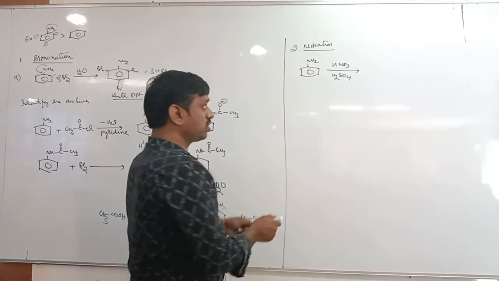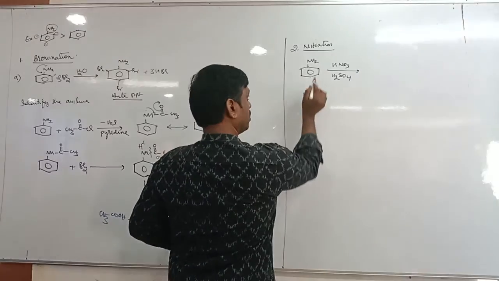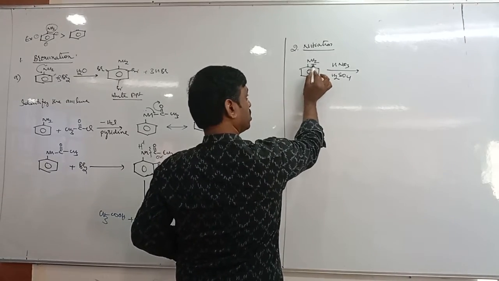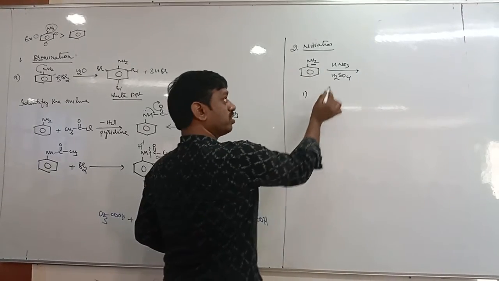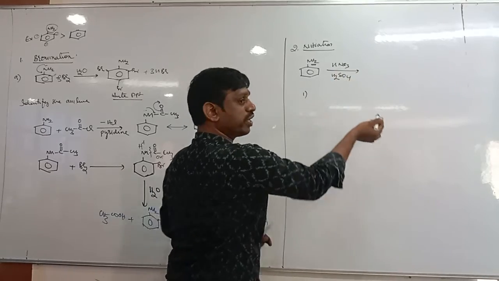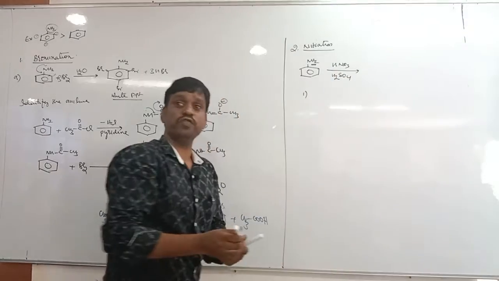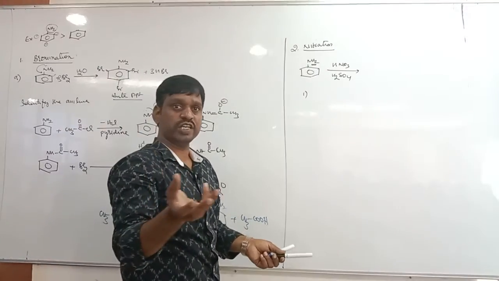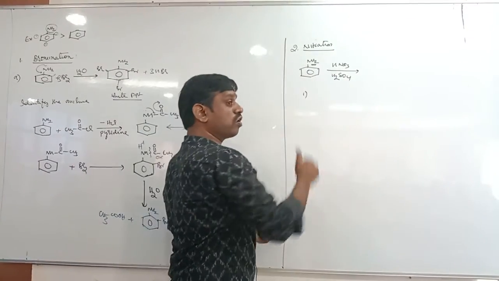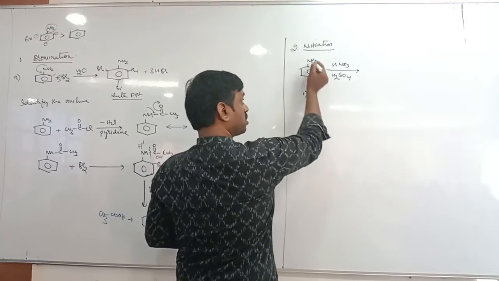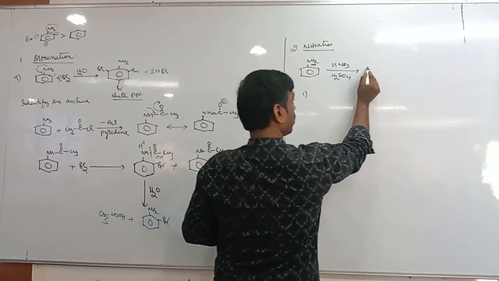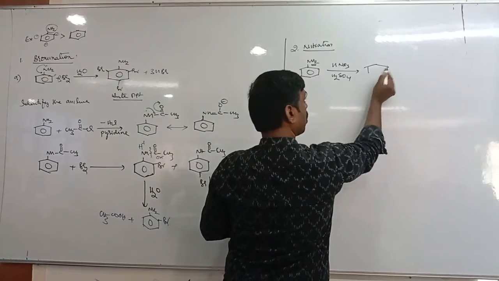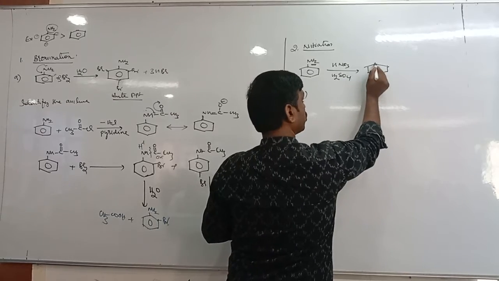The first reason is this NH2 group. This NH2 group reacts with nitric acid and even sulfuric acid. Both nitric acid and sulfuric acid are strong oxidizing agents, yes or no? Since both are strong oxidizing agents, in the presence of these, what happens? NH2 undergoes oxidation, you will get NO2.